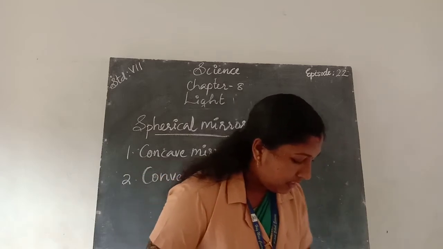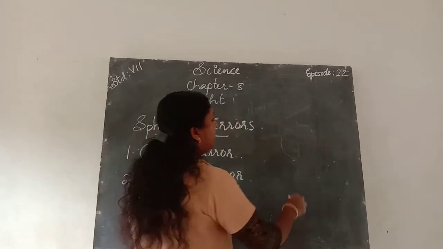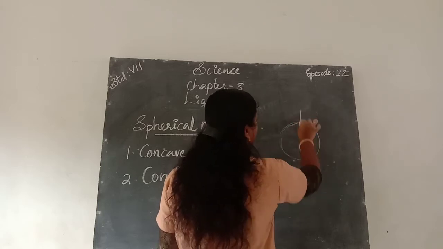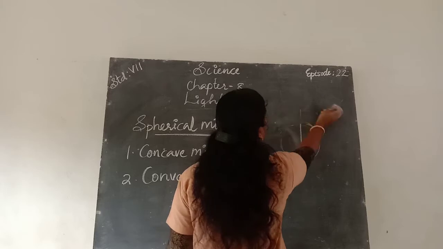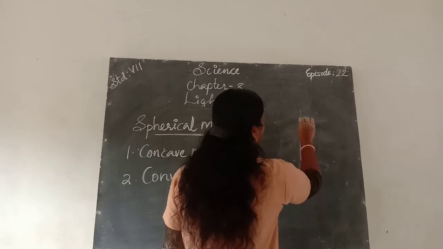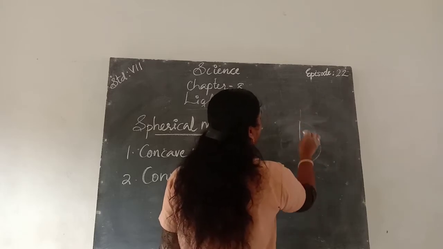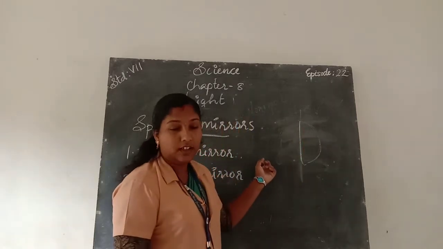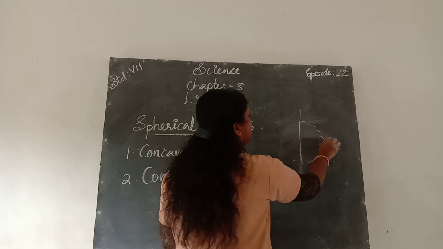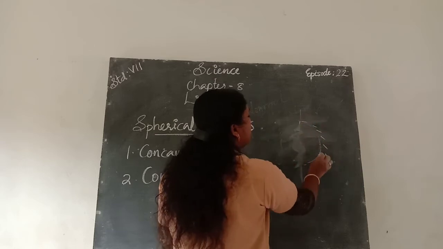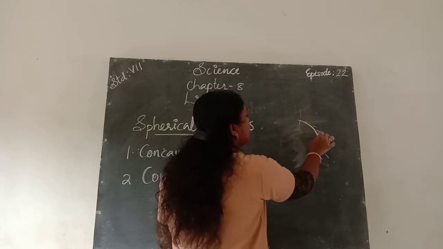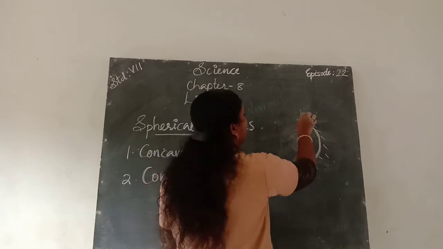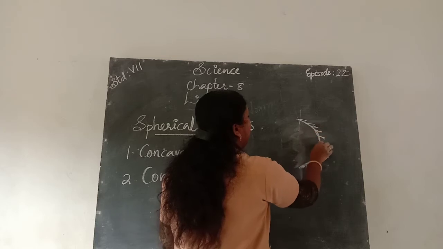Okay. First of all we take a sphere or a ball, then cut it into pieces. Then we take a half part. In a concave mirror, the outer surface is painted, and the inner surface is the reflecting surface.